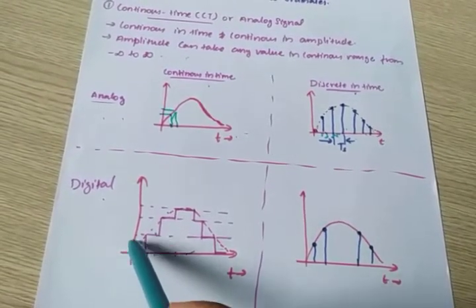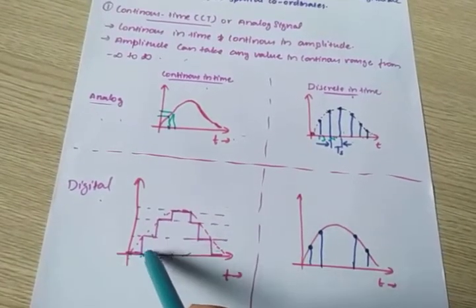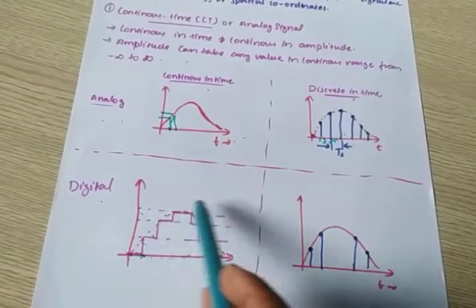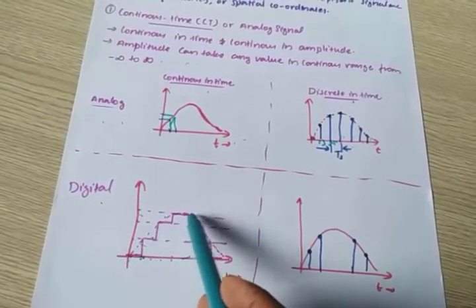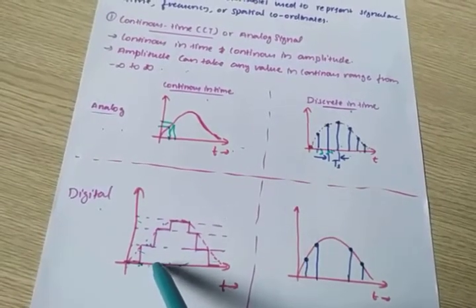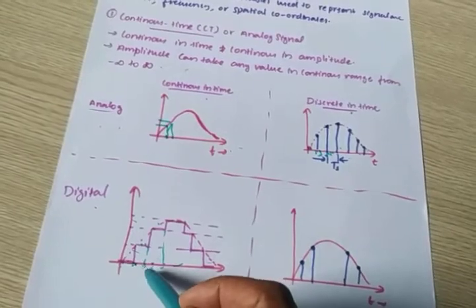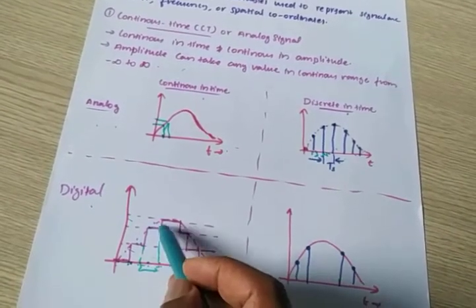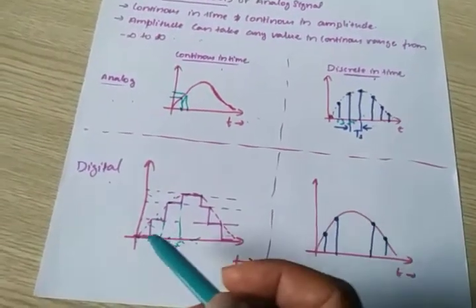Digital means it has two levels, either 1 or 0. The amplitude is fixed for a particular time. From here to here the amplitude is fixed, and from here to here the amplitude is fixed. This is digital.